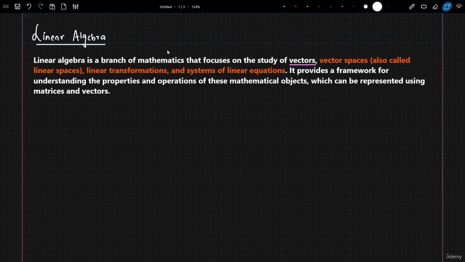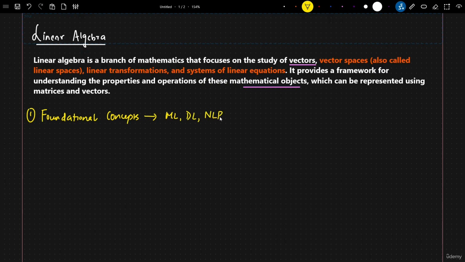Linear algebra is a branch of mathematics that focuses on the study of vectors, vector spaces, also called linear spaces. Then you have topics like linear transformation, then systems of linear equations. It provides a framework for understanding the properties and operations of mathematical objects, which can be represented using matrices and vectors. This is really important to understand. Trust me, these are the foundational concepts that you really need to understand if you are studying machine learning and deep learning.